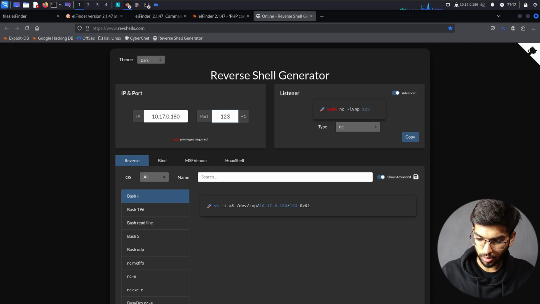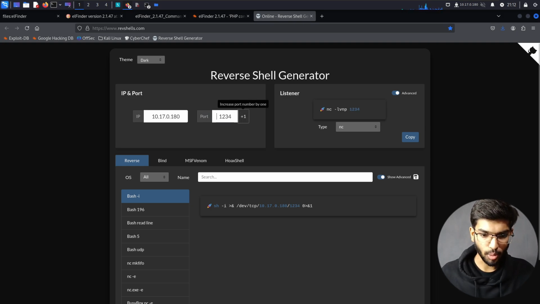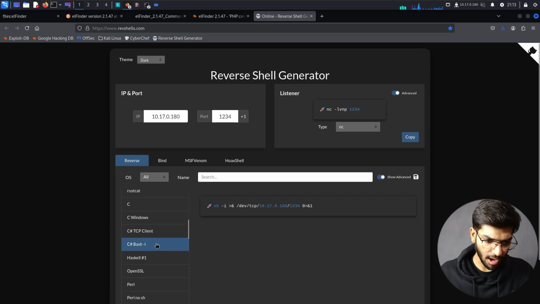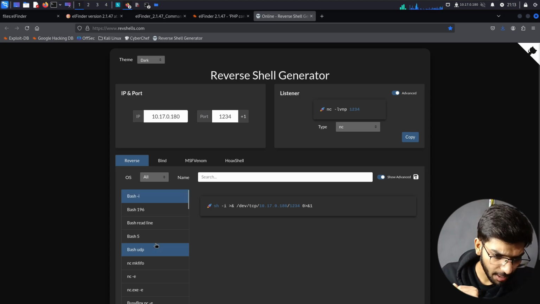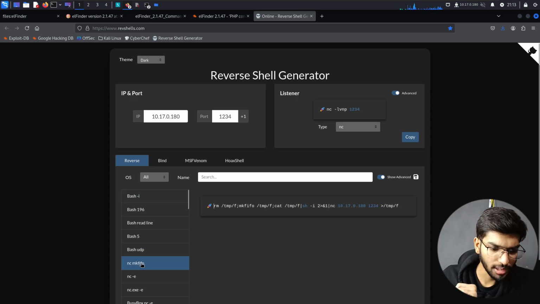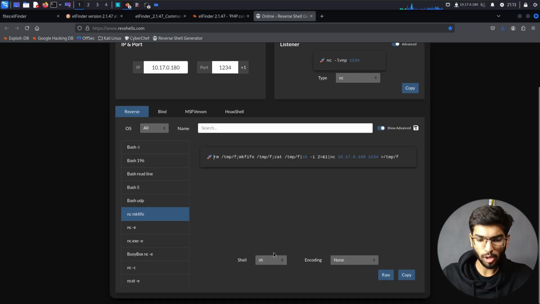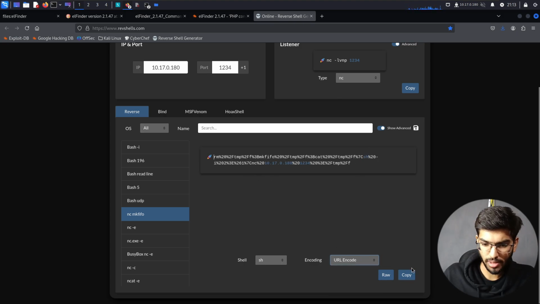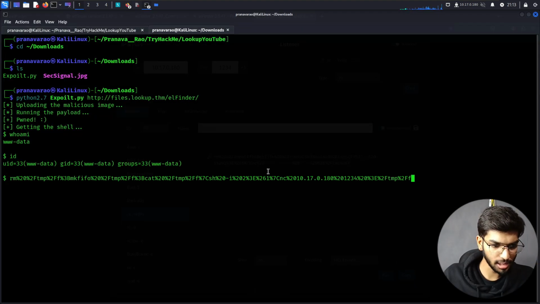Let me say 1234 as the port number that I want to connect to. For some reason, it gave me a shell only from this kind of payload, and it also had to be URL encoded. So I've made sure it's URL encoded. You can do it from here. Let's copy the shell and paste it in here.